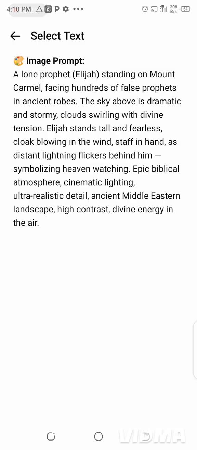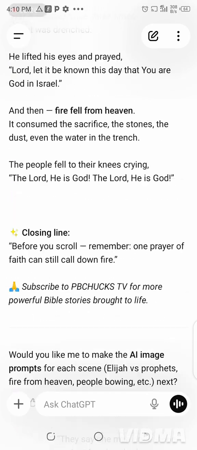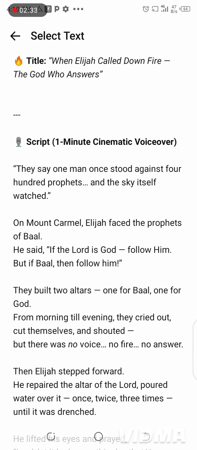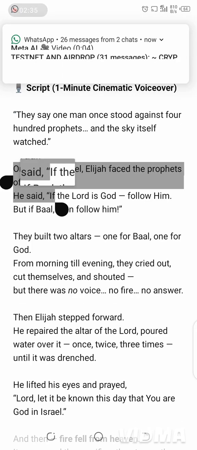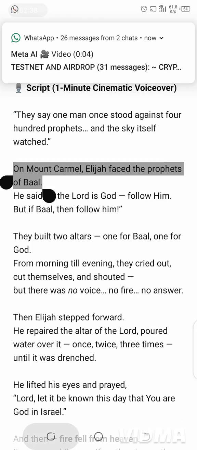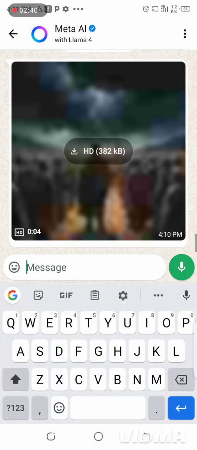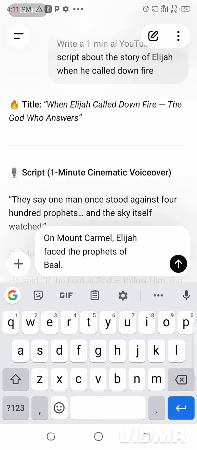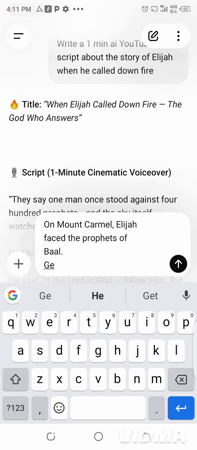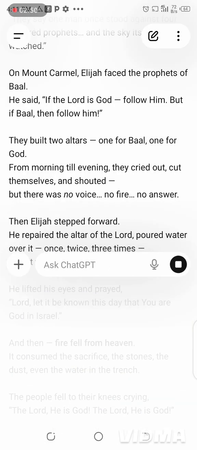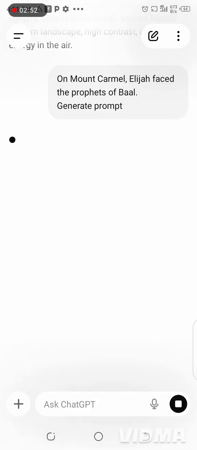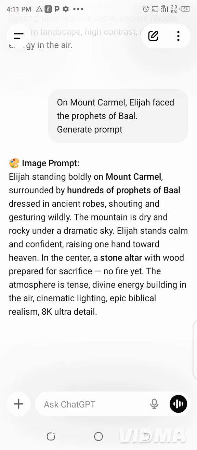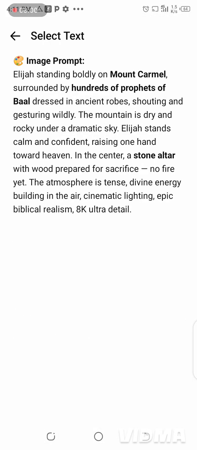Then I'll do the same thing for the second scene, which was on Mount Carmel. Elijah faced the prophets of Baal. That alone is another scene. So I have to go and put it into ChatGPT. ChatGPT is the one that turns your normal scenes into prompts that you carry into Meta AI. Now it has turned it into a prompt. I can now copy this.